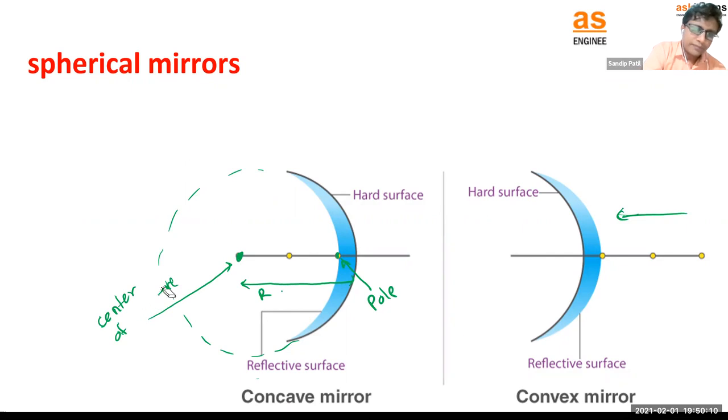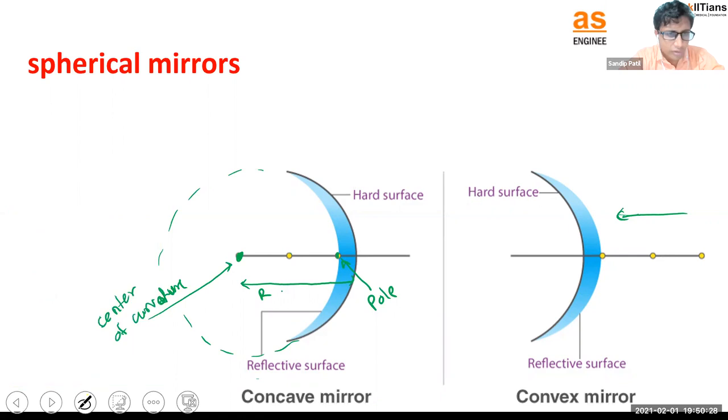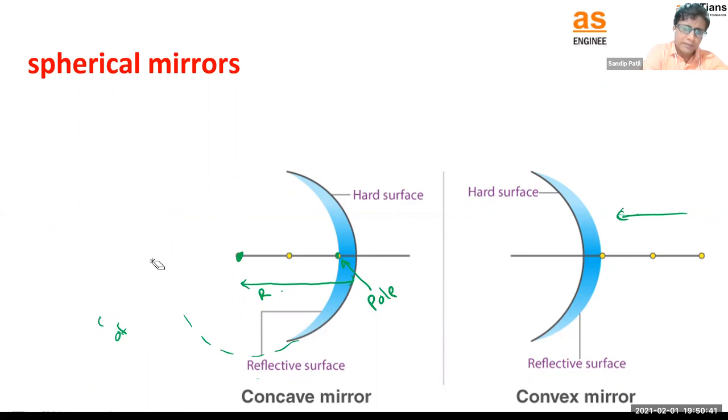This is the center of curvature. Okay, the distance is represented by radius r, we can say. Then there is another point you can see. What is that point's name? So let's see a little basics of rays coming onto this mirror. We know rays are the ones actually providing you the image, right? So what happens in this case? So let me draw this one.